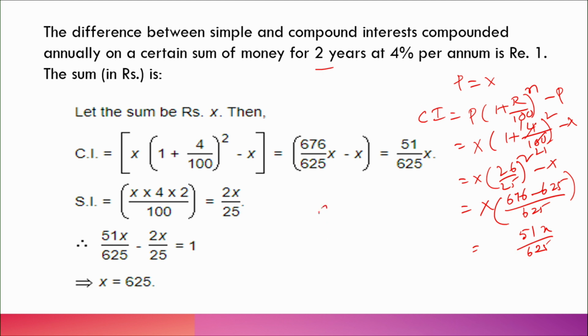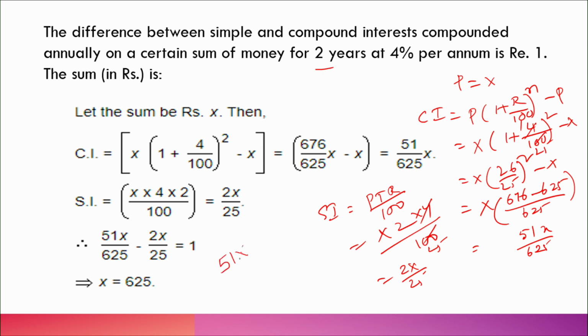Now we are going to calculate the simple interest. Simple interest is PTR by 100, as you know it. P is how much? x. T is for 2 years, R is 4, and by 100, correct. So means 8 by 100, 2x by 25, correct. So the difference between these two, simple interest and compound interest, that is 51x by 625 minus 2x by 25. We take the LCM of 625 and 25, which is 625, as you know it.